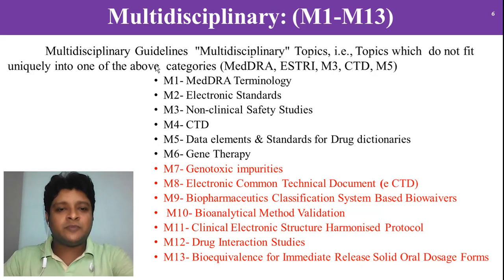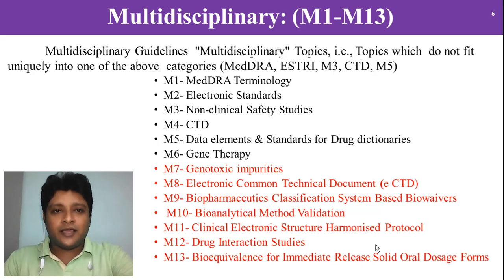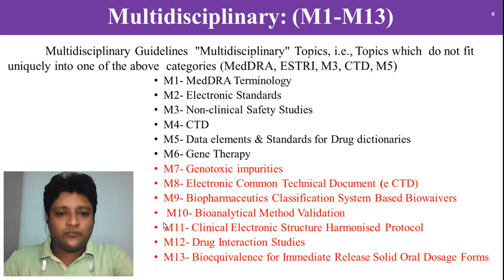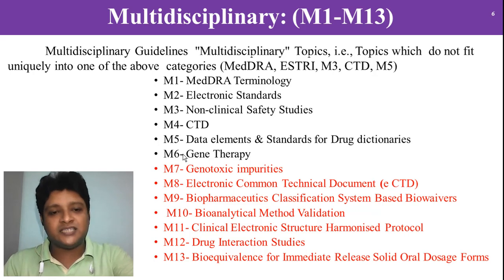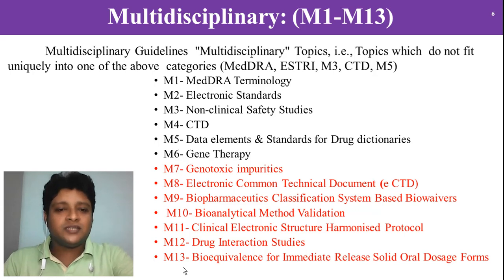As you can see in my slide, this multidisciplinary is subcategorized into M1 to M13. On the screen you can see M1 to M6 written in black and M7 to M13 written in red color. That indicates that M1 to M6 are completely implemented and fully established in the three different regions of the ICH, but some of M7 to M13 are in the process of implementation in the different regions of the ICH. So that's why they are written in red ink.